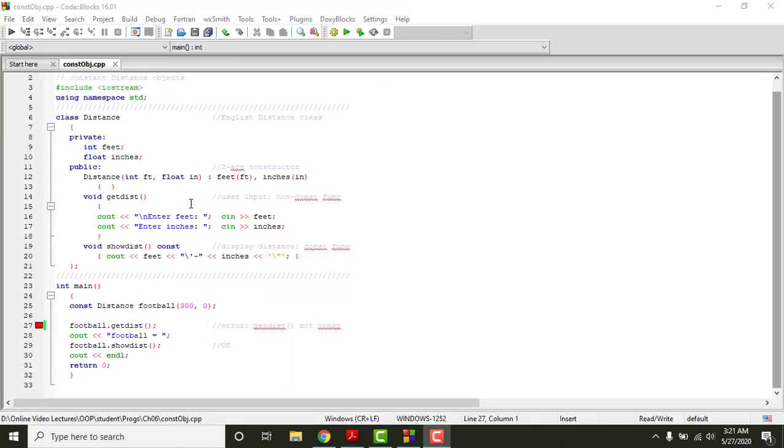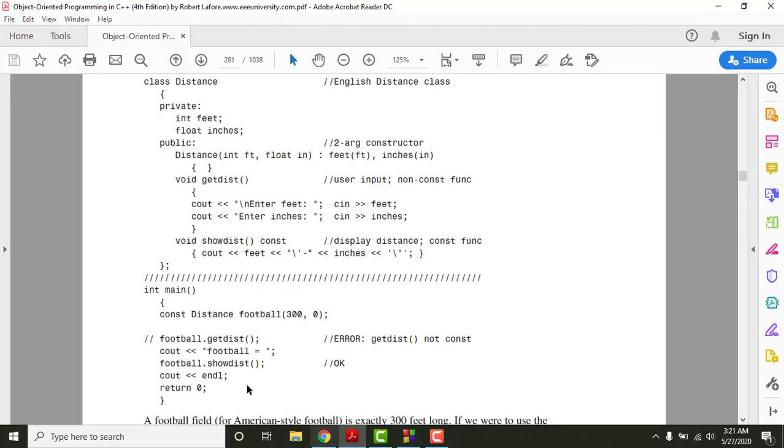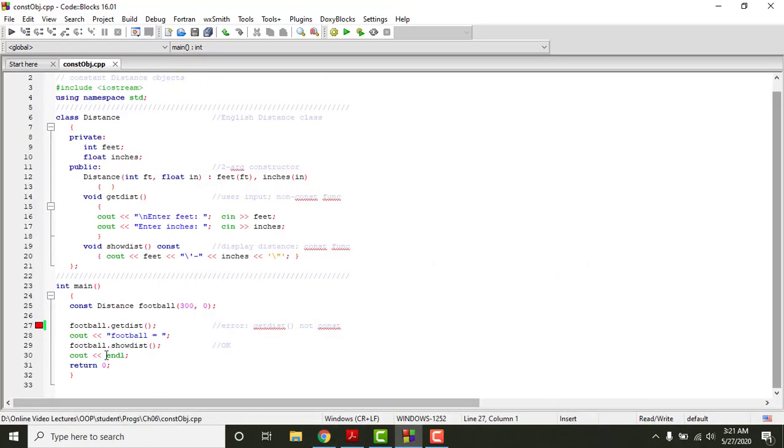Now let me run this program, which I have just explained to you, and you will probably get an error at this point, because what we are trying to do is get the values for an object which is being kept constant here, right? If you see in the textbook, these double slash lines are mentioned here because this is now commented. That means these lines are not being used anymore. So I'll put these double slashes here and then I'll run this code. It will work very smoothly, right?